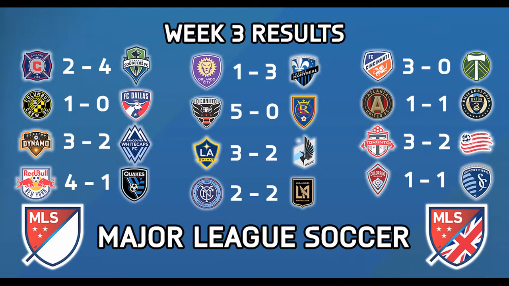Then we had the New York Red Bulls defeating the Earthquakes 4-1. This was an interesting game because San Jose in the first half were the dominant team. Matías Almeyda's men took the lead through Espinoza. It was a really nice finish. In the second half, the Red Bulls were fired up and Alex Muyl got 2 goals, and that really led the New York Red Bulls to a 4-1 victory.